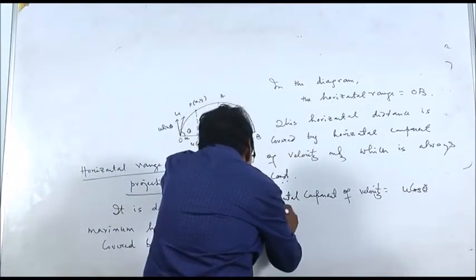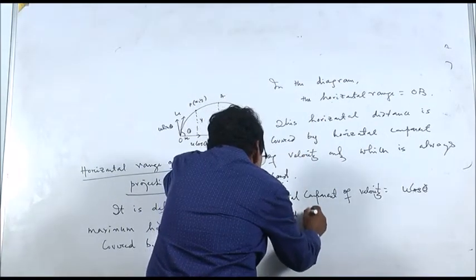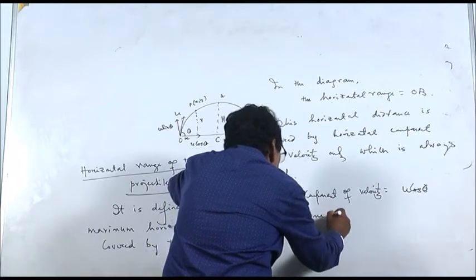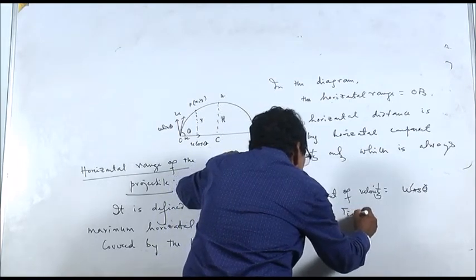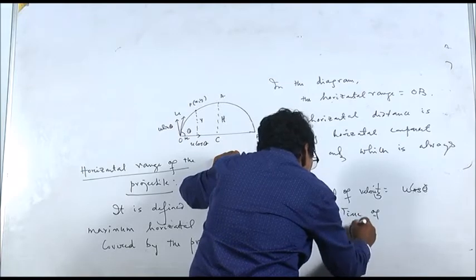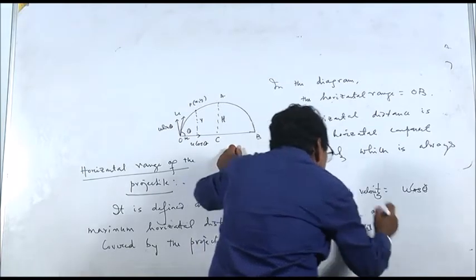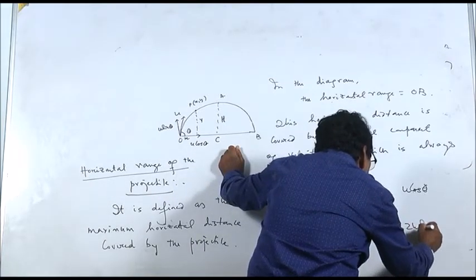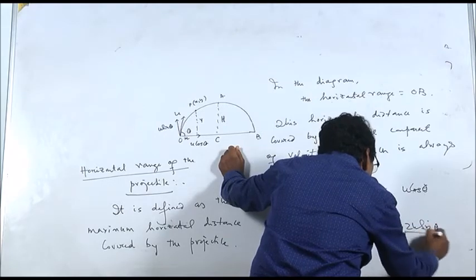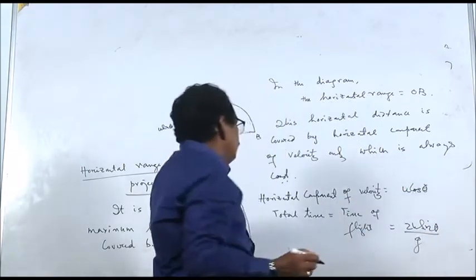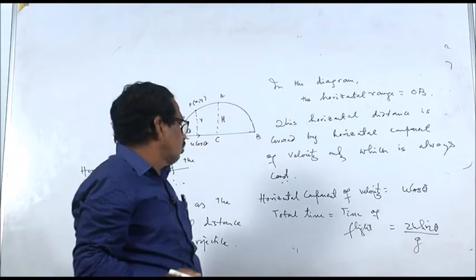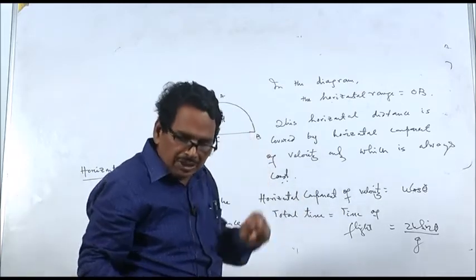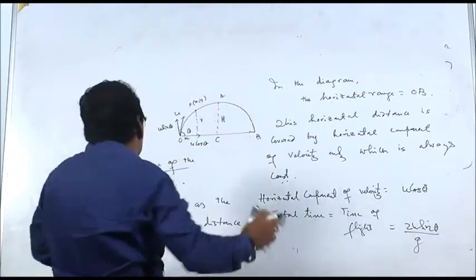Total time, that is your time of flight, is equal to 2u sin theta by g. Horizontal component of velocity is u cos theta, and total time is the time of flight, 2u sin theta by g. So what is the horizontal range?